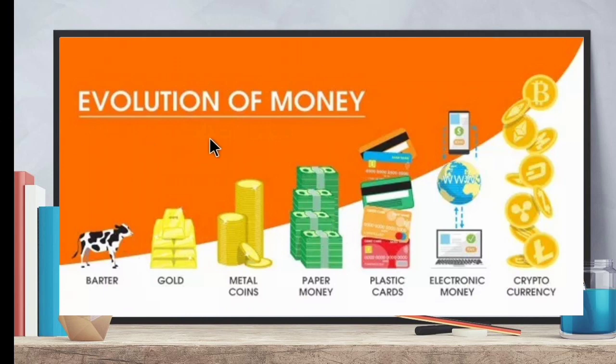Next we have seen about the evolution of money, starting from the barter system to the current. Currently we are using plastic money like your credit cards and debit cards. Evolution means from the starting stage to the advanced stage. Then we have seen about the history of metal coins, then about paper money, plastic cards and electronic money, that is e-money. So children, I hope you are clear with our previous session.